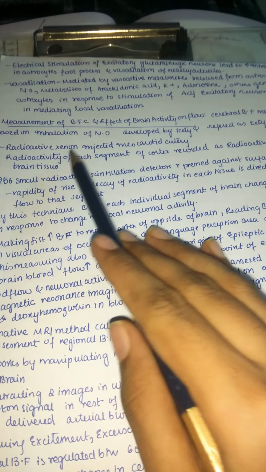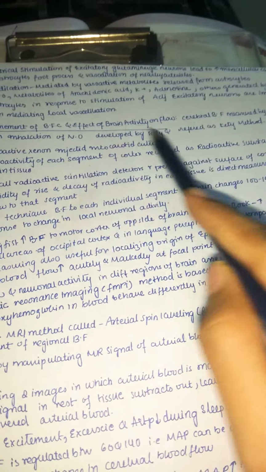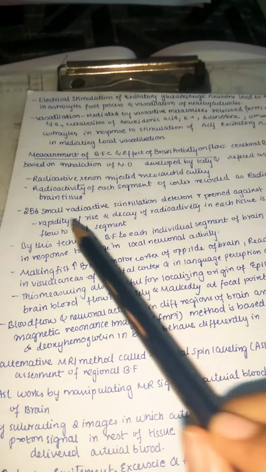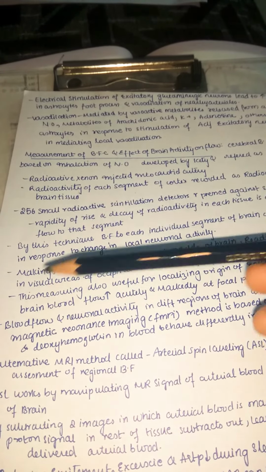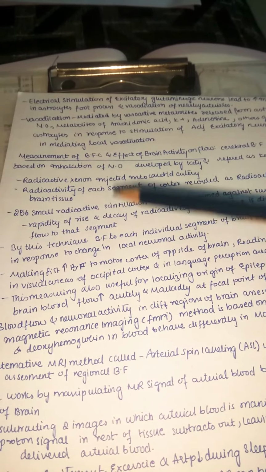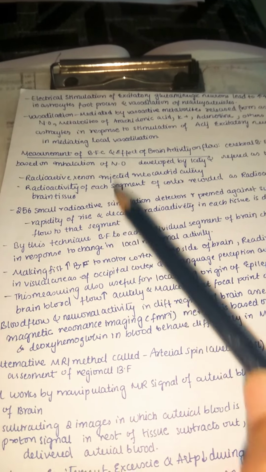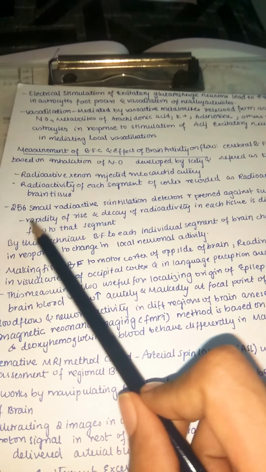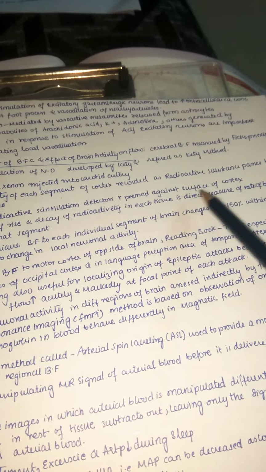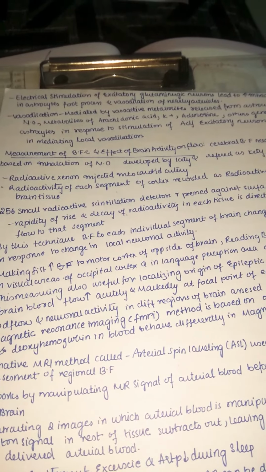The radioactivity of each segment of cortex is recorded as the radioactive substance passes by the brain tissue. As we have injected this into the carotid artery, now it goes into the brain. After it goes into the brain, we will check where that radioactive substance is going into each segment. So 256 small radioactive scintillation detectors are pressed against the surface of the cortex.